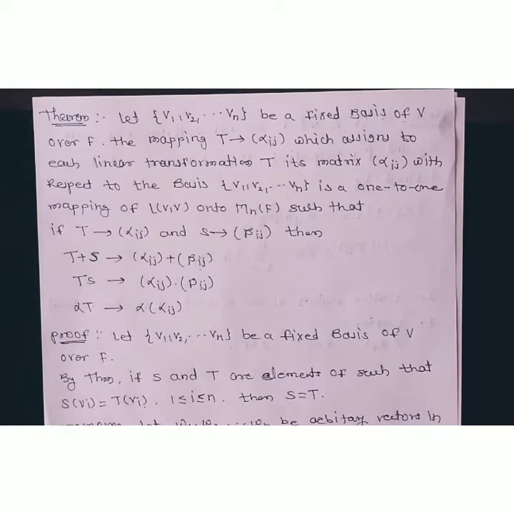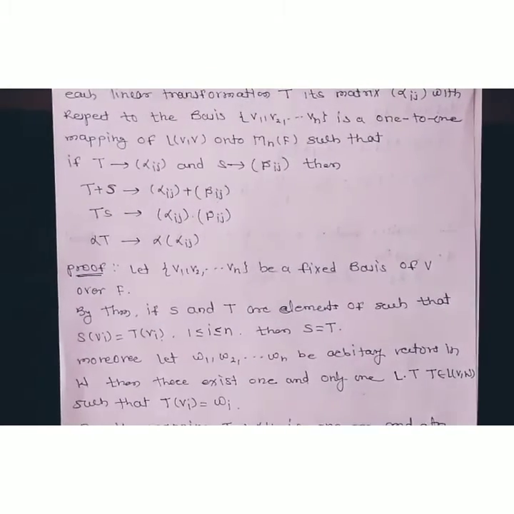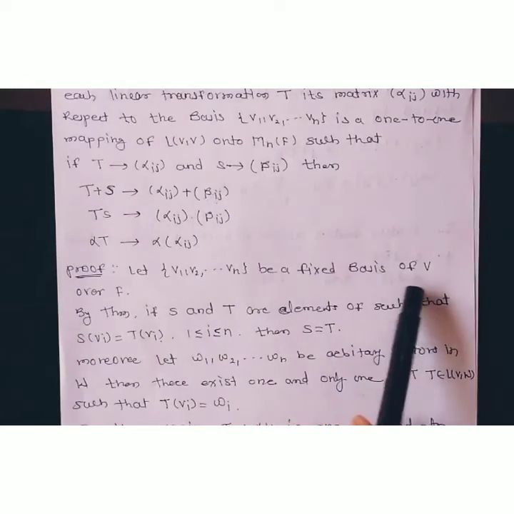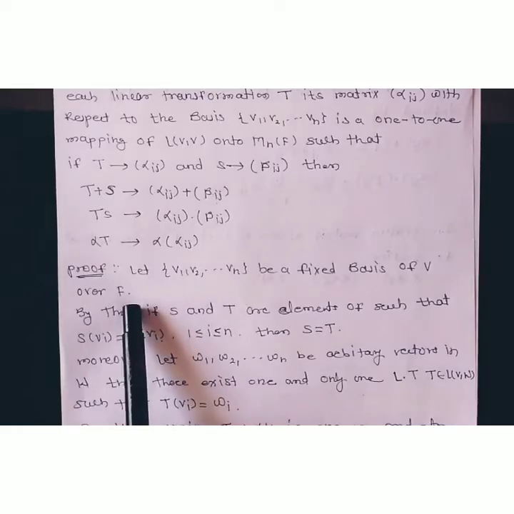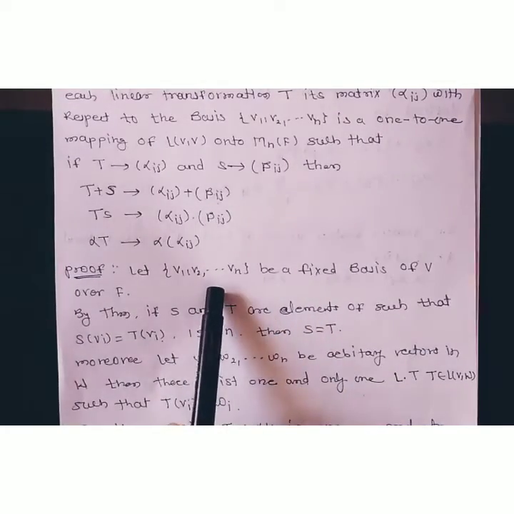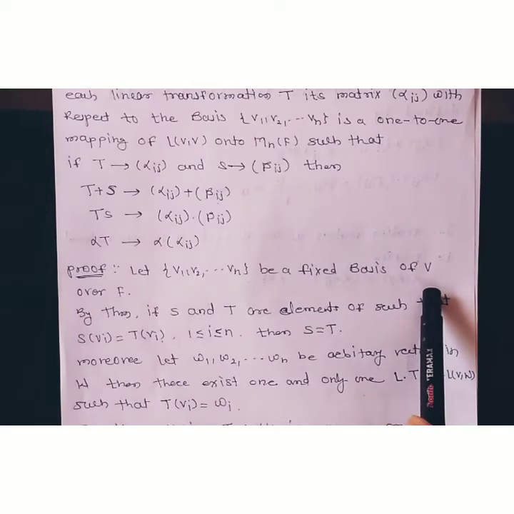Okay, so first of all we look at the proof. The proof: let v1, v2, ..., vn be the fixed basis of V over the field F. This is already given in the statement. These are the basis vectors for the vector space V.